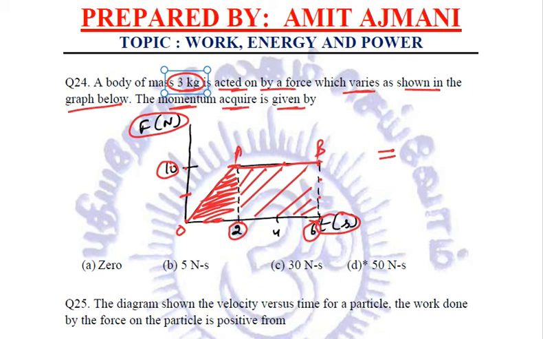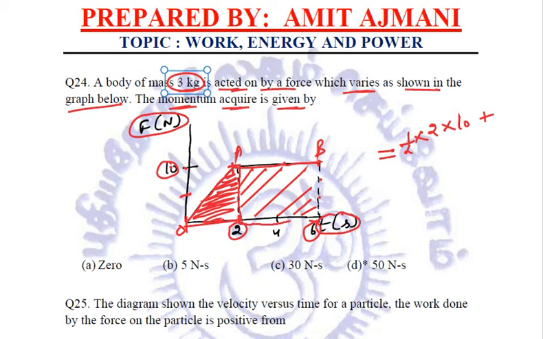Area of triangle, we know, is half into base into height. So we'll simply apply it: half into base, 0 to 2, that means 2, and the height, 0 to 10, comes out to be 10. So this will be the area of the triangle, half into base into height.